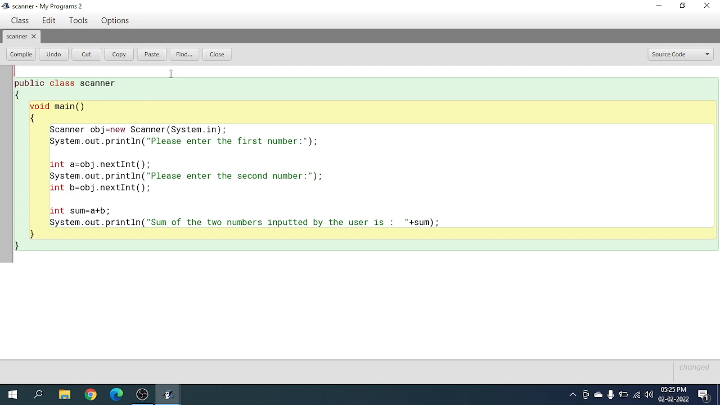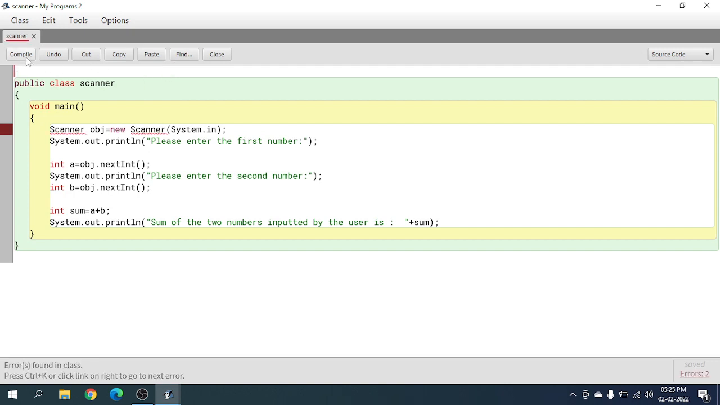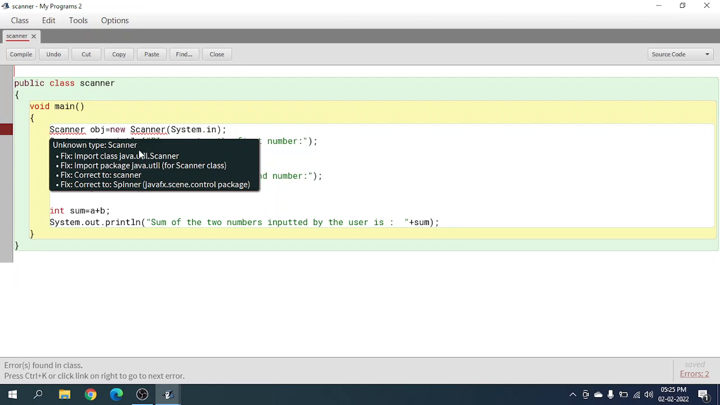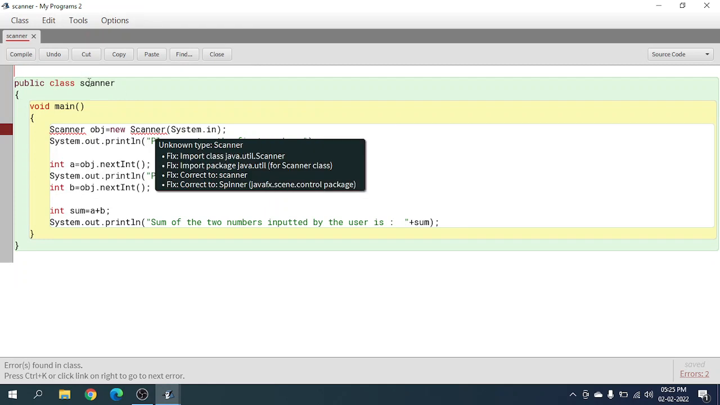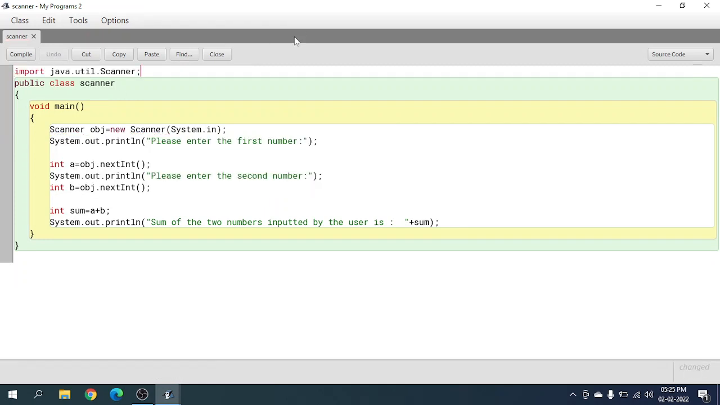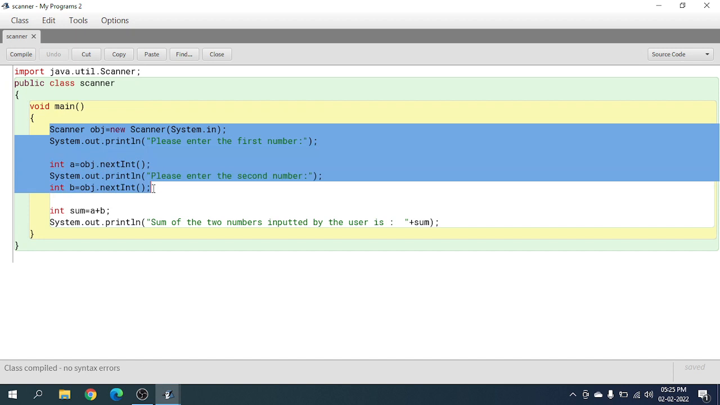Let's do that. Let's compile this. Boom, we are getting errors. Unknown type scanner, unknown type scanner. If we just undo that, compile, no syntax errors. So basically scanner is nothing but like a package from Amazon, okay?